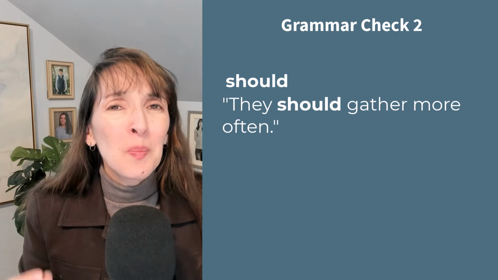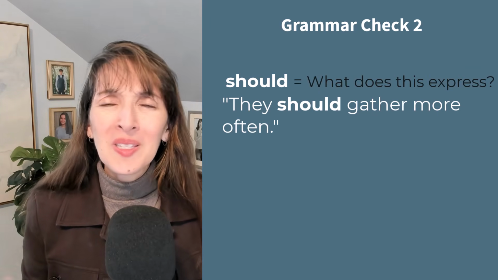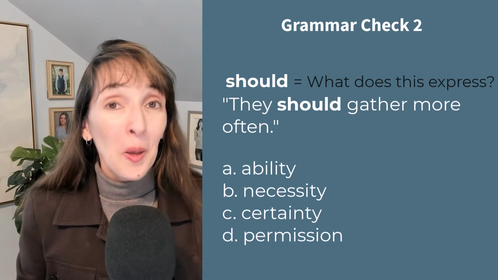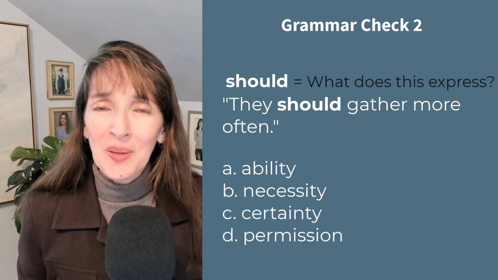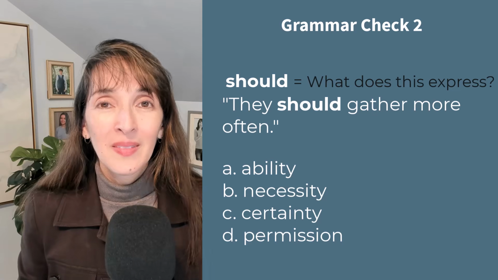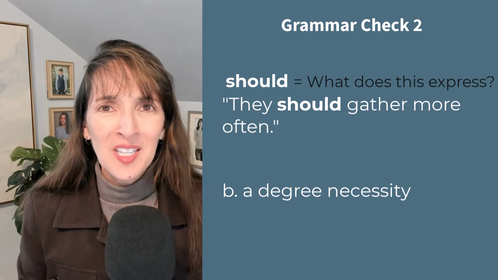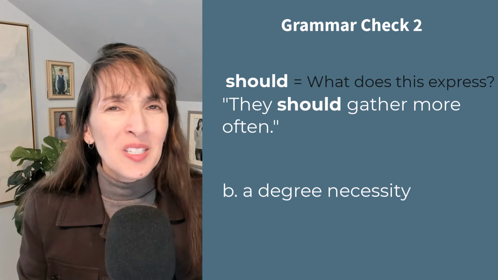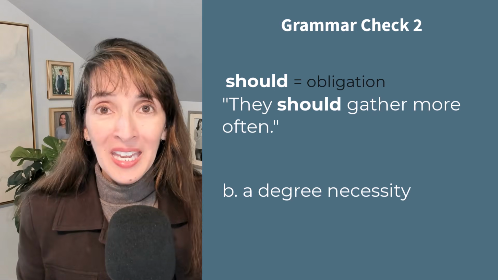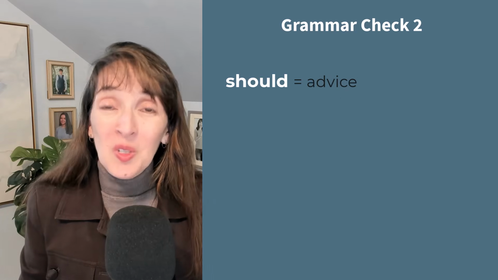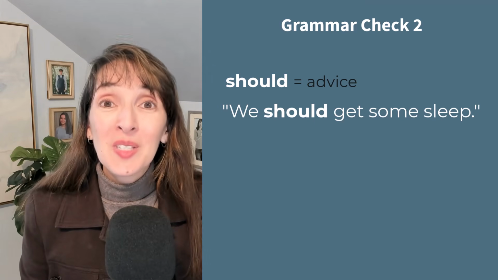Claire and Lucas both say they should gather more often. What does this express? Ability, necessity, certainty, permission. Answer B, necessity, a degree of necessity. Should isn't the strongest modal verb. It expresses a sense of obligation. We can also use it for advice, like Jacob did. We should get some sleep.